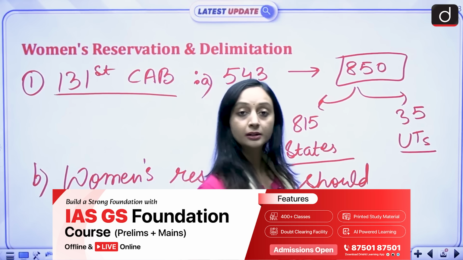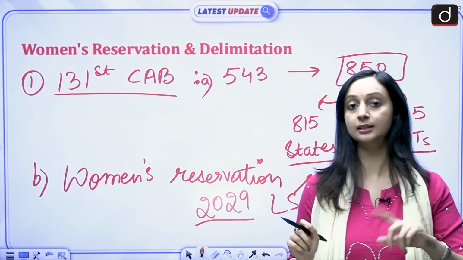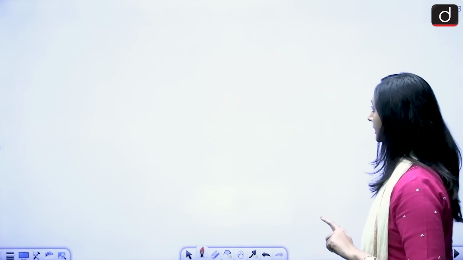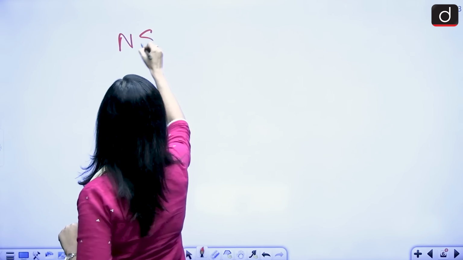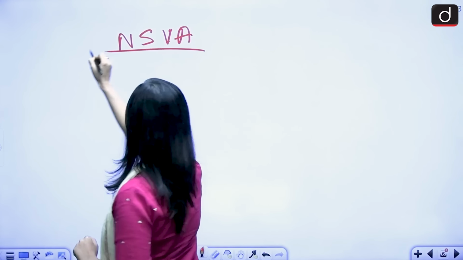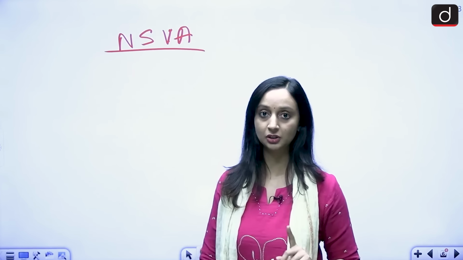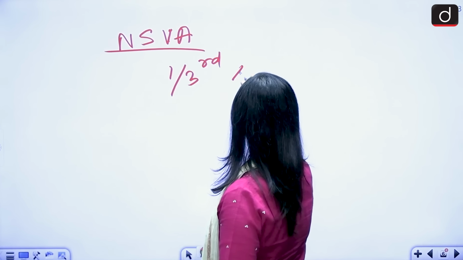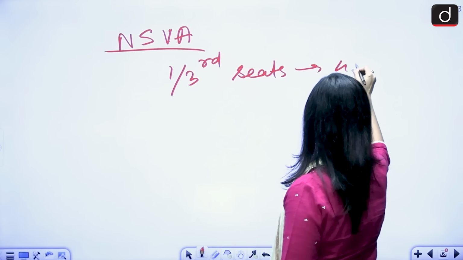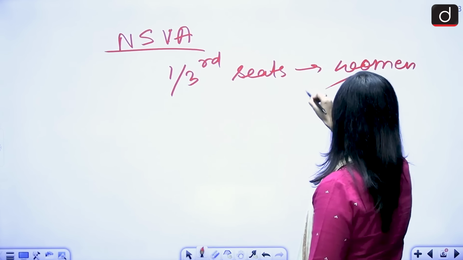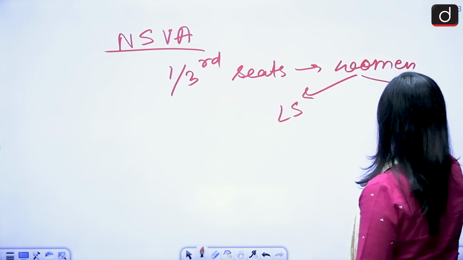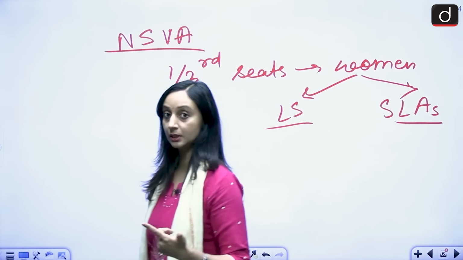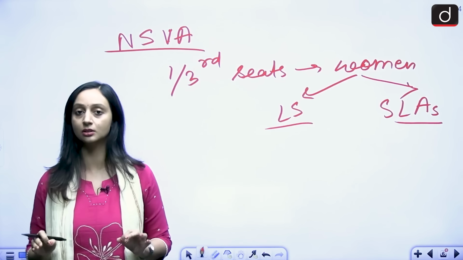Now, we know that in 2023, let's understand the history, how women's reservation is coming into picture. In 2023, the Nari Shakti Vandan Adhiniyam, the Women's Reservation Act, came in, and in that, one-third seats were to be reserved for women, right? In the Lok Sabha and in the state legislative assemblies, women were to get one-third of the seats reserved for themselves.